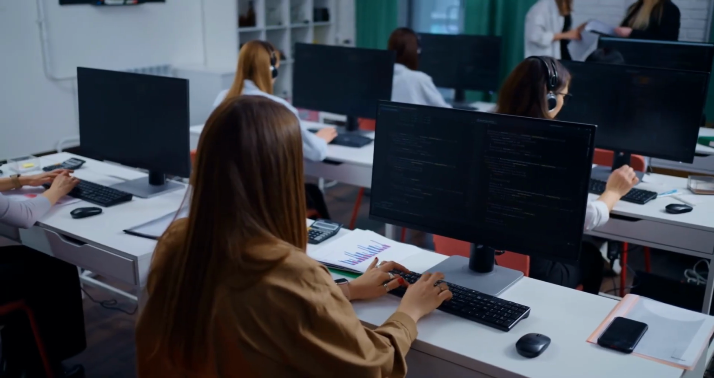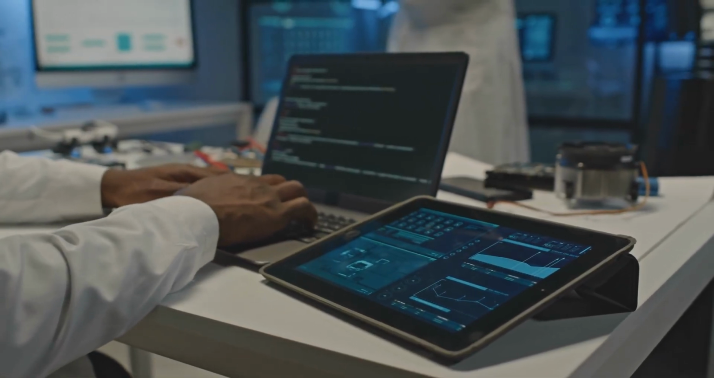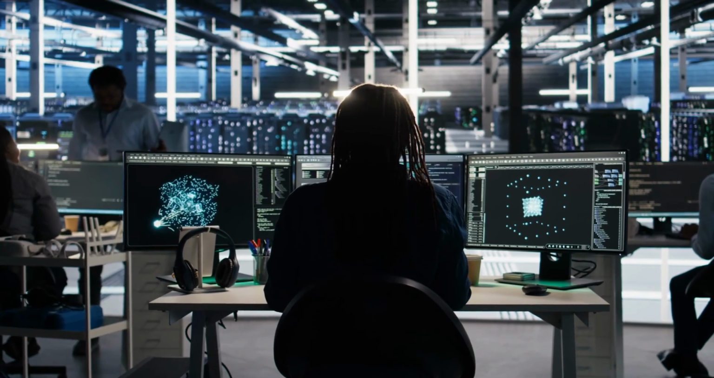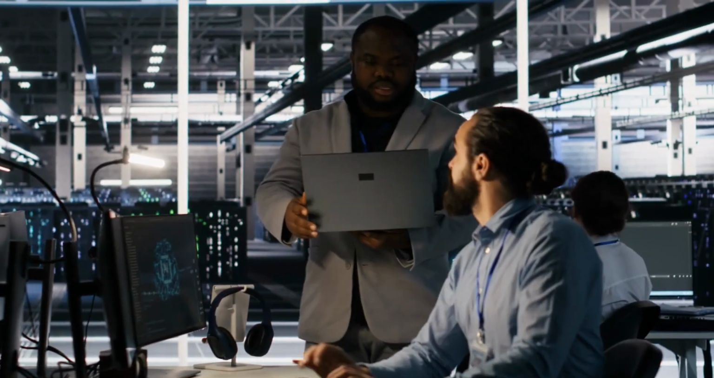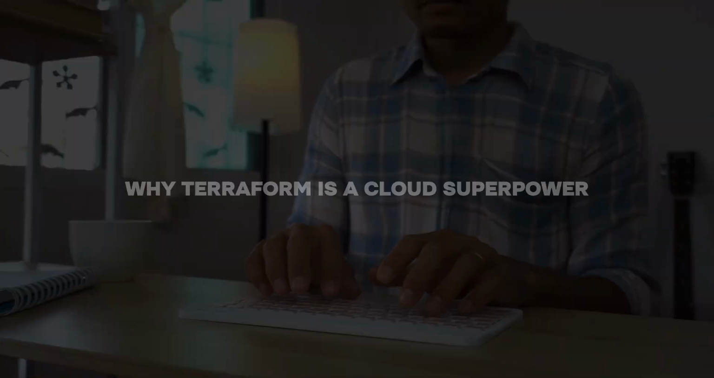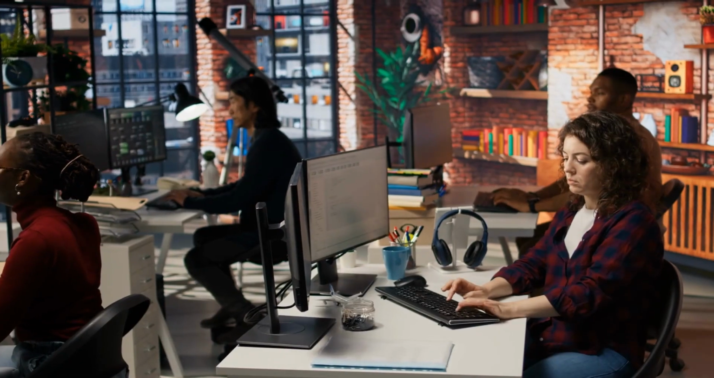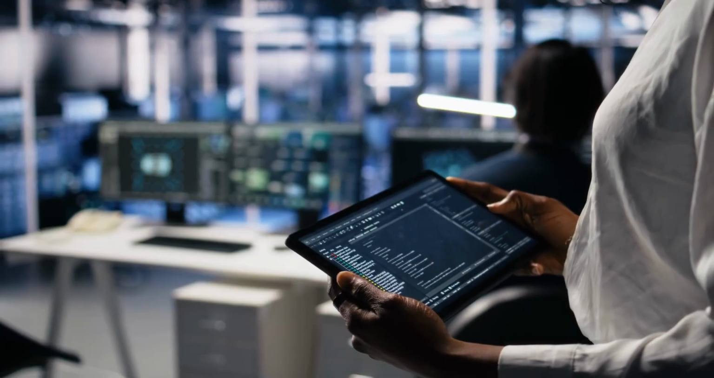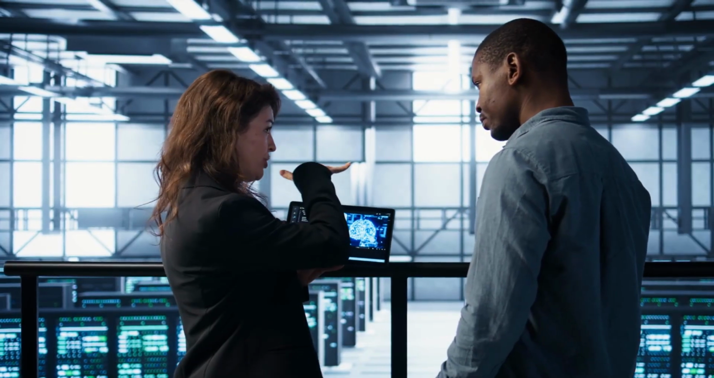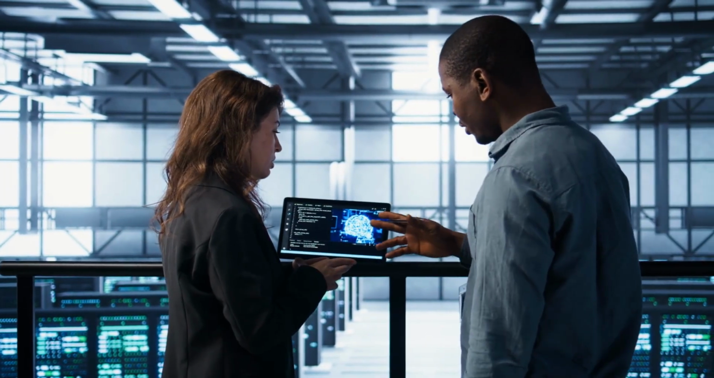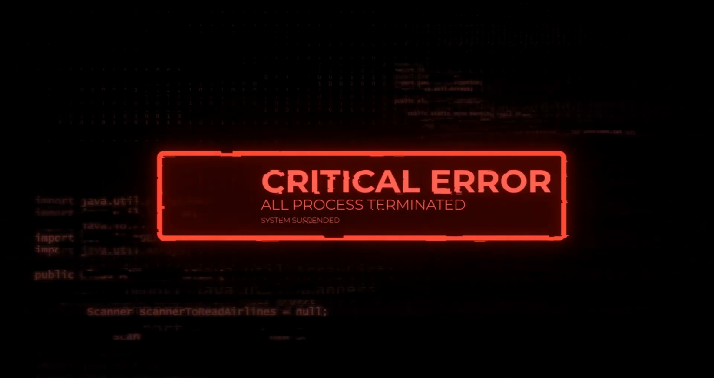By treating infrastructure as code, Terraform brings the principles of software development, version control, automation, and collaboration to the world of IT infrastructure. Why Terraform is a cloud superpower. Terraform's strength is its ability to automate infrastructure at scale. Manual configuration is slow, error-prone, and impractical for large systems.